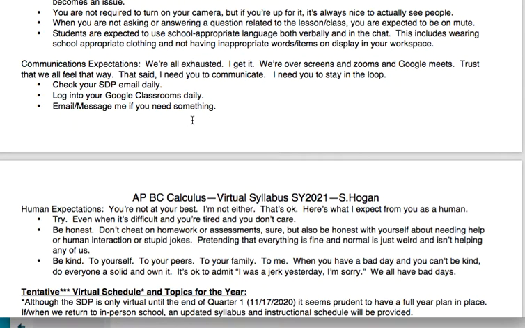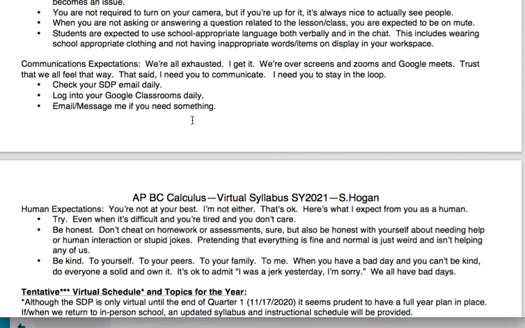But if you don't want to, you're not required to, certainly. When you're not asking a question or answering a question or working in a small group in a breakout room, please make sure you're muted, because it's very difficult, as you've probably noticed on some of these, if people aren't muted. You're also expected to wear school-appropriate clothing, which we'll talk about in a sec. Sorry, I read those backwards. And use school-appropriate language both verbally and in the chat.